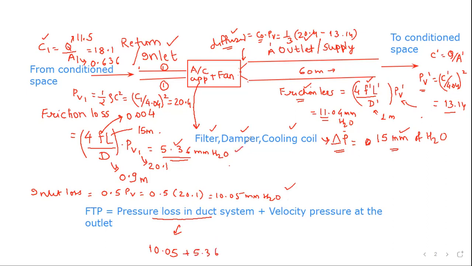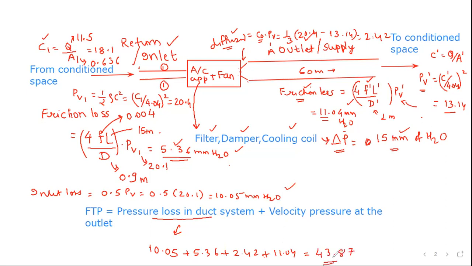Then you add this 2.42, which would be the diffuser loss. Plus you have 11.04, which is the outlet friction loss. Add this up and you'll get a number which is 43.87. So this is the friction loss in the duct system.